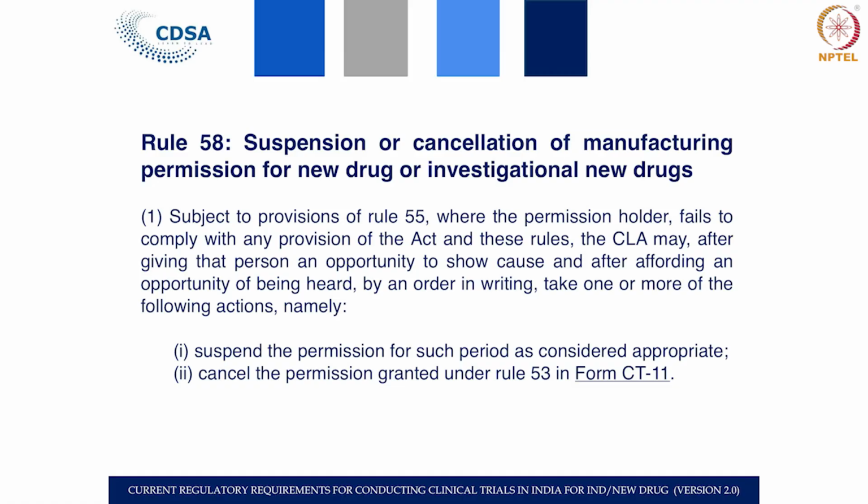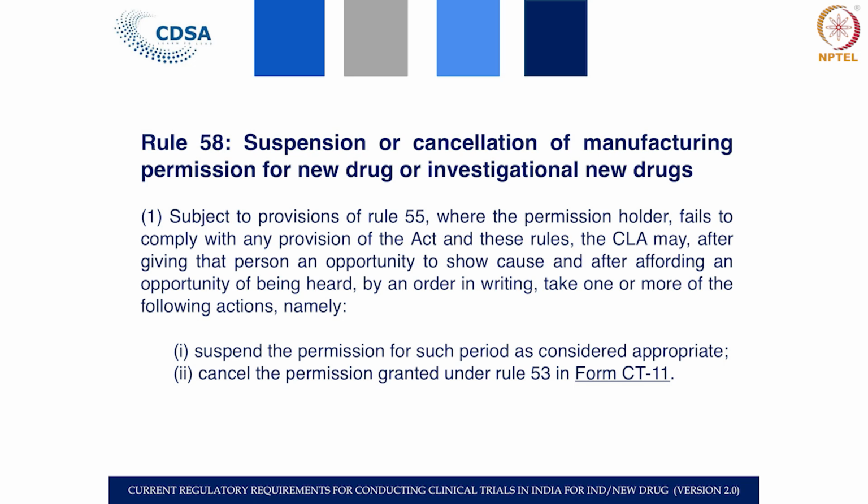Now, you have the permission, you manufacture the drug and then the inspection can be done. It is not a compulsory process, it is a mandatory process, but it can be done at any point of time and without any prior notice, or it may be with a notice to inspect such premises, and then an investigation is conducted and they investigate how you manufacture, how you store, how you record, how you use the drug in the clinical trial. We come to rule 58, which is a regulatory process.